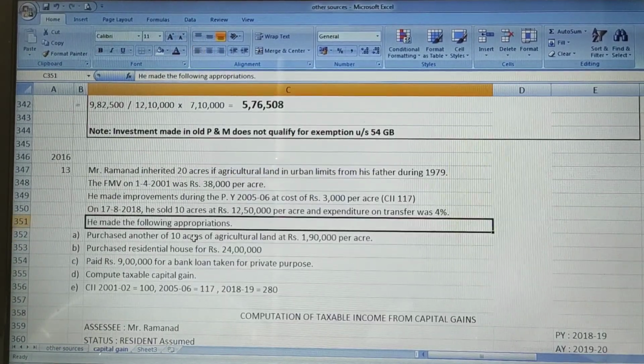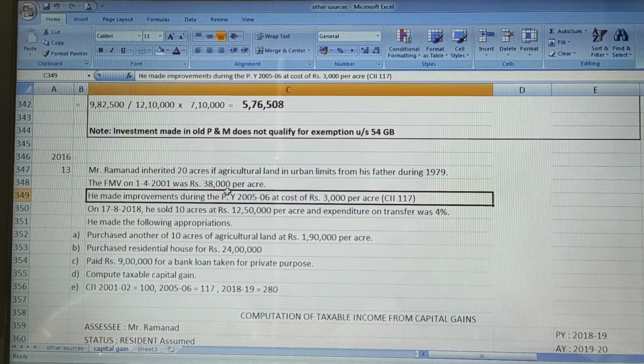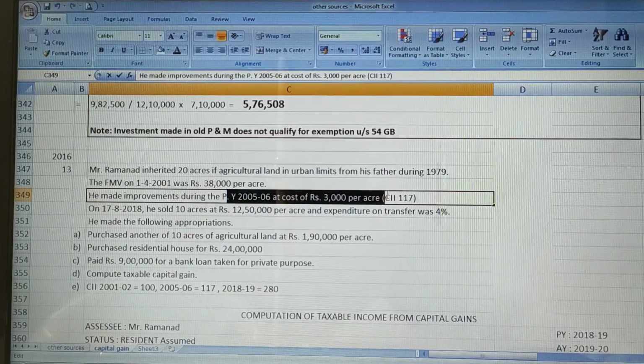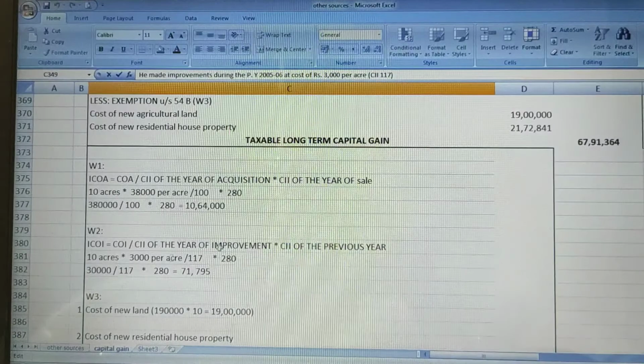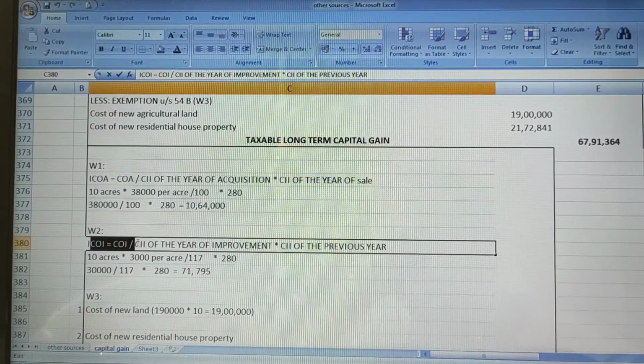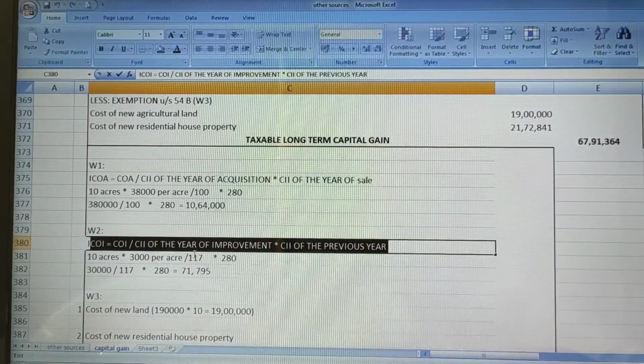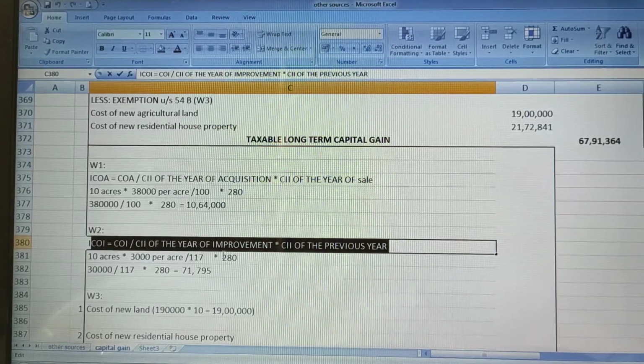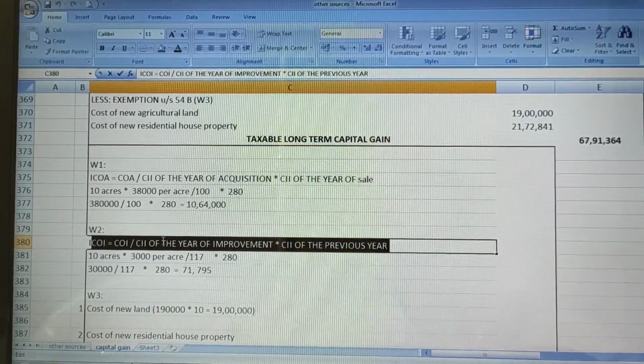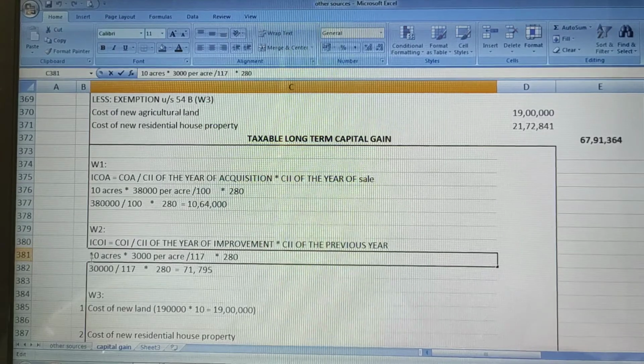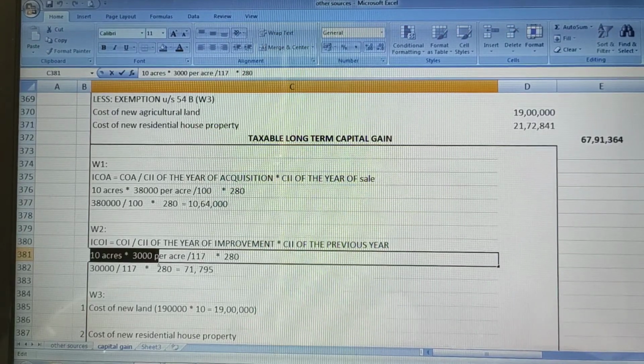So he made improvement in the year 2005-06 at a cost of 3,000 per acre, right? So the formula for indexed cost of improvement is cost of improvement divided by cost inflation index of the year of improvement multiplied by cost inflation index of the year of sale. So he sold 10 acres of land. Per acre he made improvement cost of 3,000.